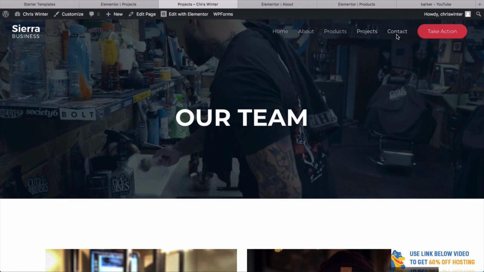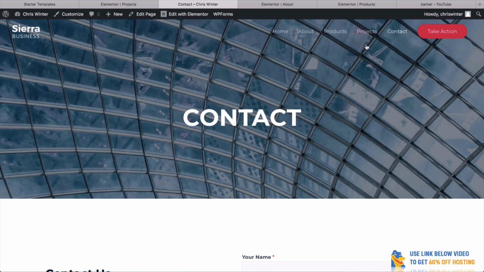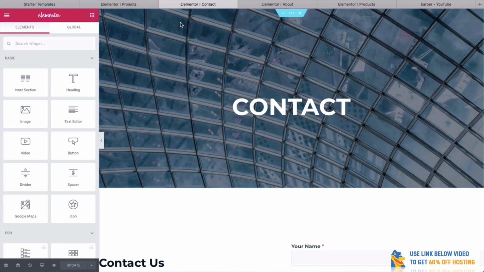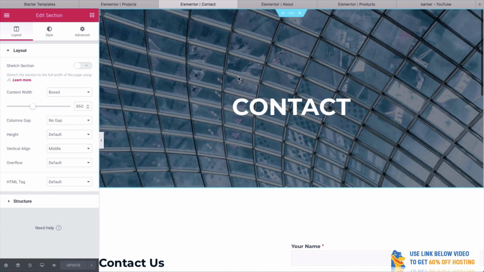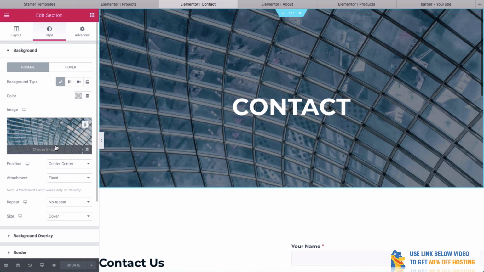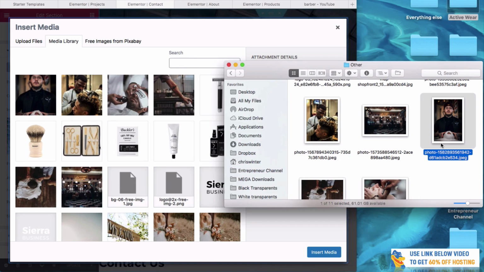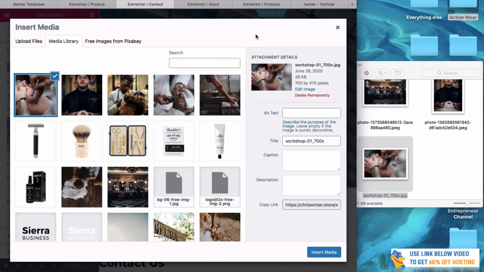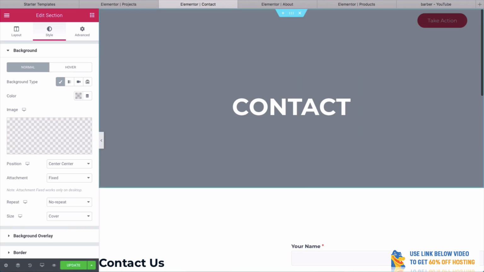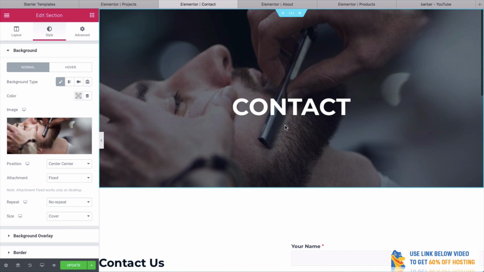And speaking of contact, let's now change our contact page. So go to contact, we'll click on edit with Elementor. So what we want to do now is quickly edit this section. We're not going to do a video section here this time. We'll edit section, go to style, choose image. Which image do we want to use this time? How about this one here? I think we'll go with that. Click insert media. And we've got our contact page.